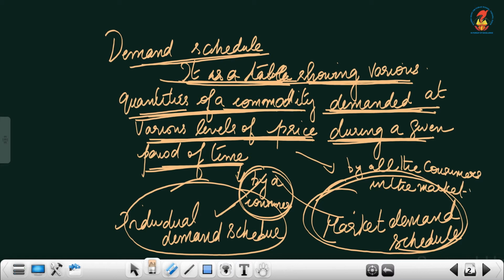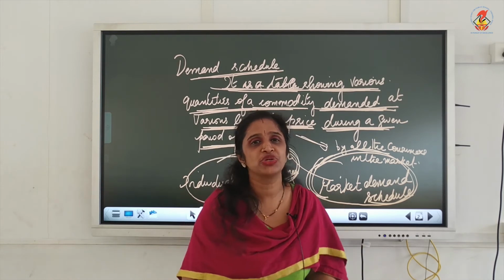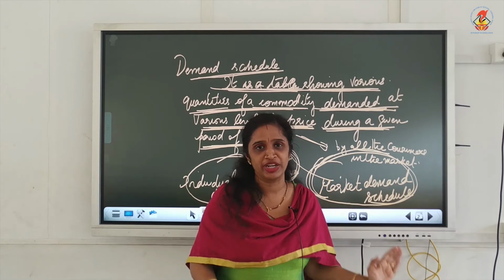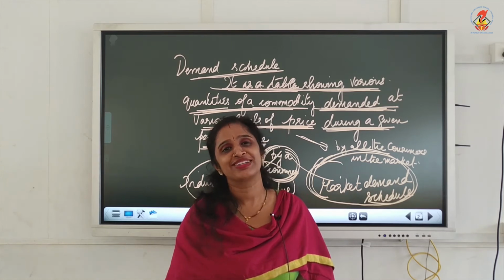So individual demand schedule we can define as a table showing various quantities of a commodity demanded at various levels of prices during a given period of time by a consumer. For market demand schedule, you can write it as by all the consumers in the market. So, for defining both individual demand schedule and market demand schedule, learn what is demand schedule first. Then towards the end, you have to add by a consumer for individual demand schedule and by all the consumers in the market for market demand schedule.